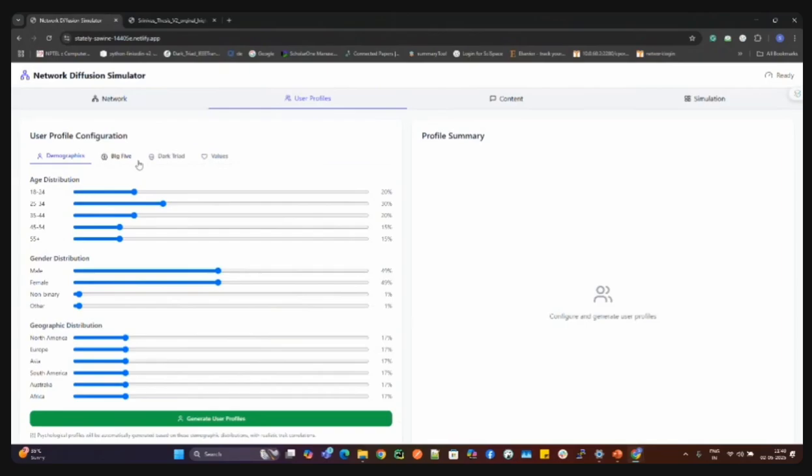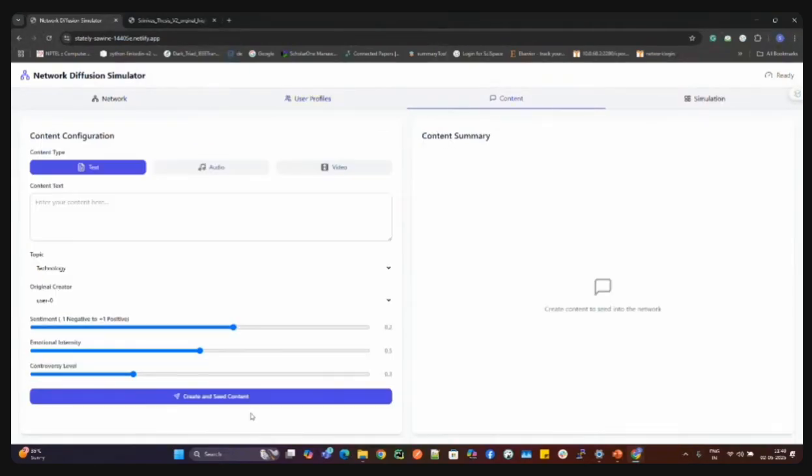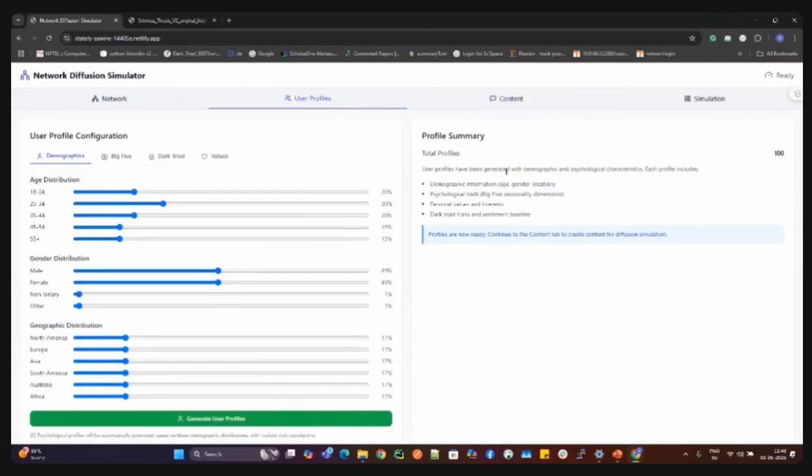For example, 18 to 24 would be 20% of the network. Once the user profiles are generated, it will say you have 100 nodes with demographic information, psychological traits, personal values and interests, dark traits, and sentiment baselines. Based on this, the users are created.